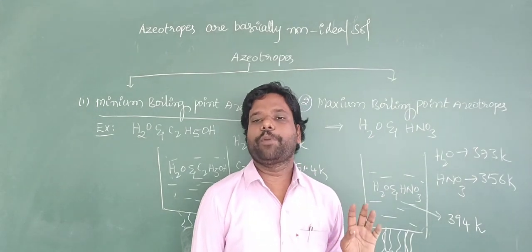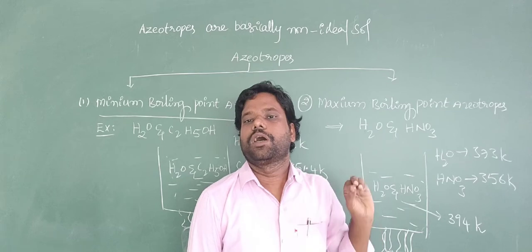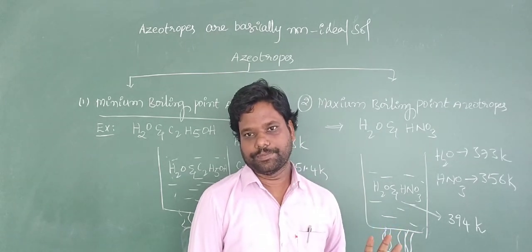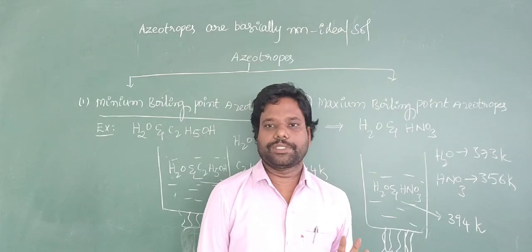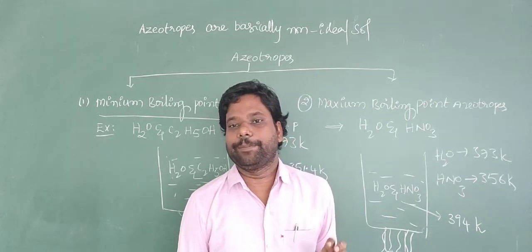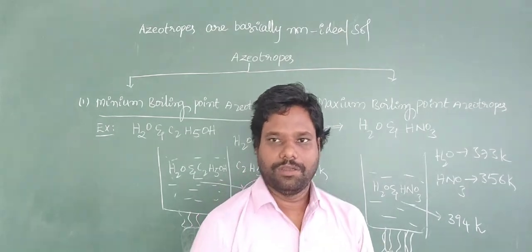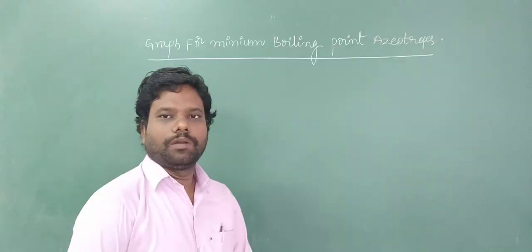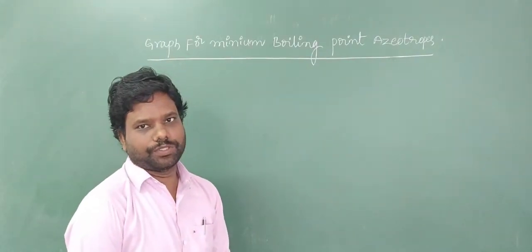The maximum boiling point azeotropes show large negative deviation from Raoult's law. Look here, the maximum boiling point azeotropes and minimum boiling point azeotropes can be explained in terms of graphical methods. Now, graph for minimum boiling point azeotropes.